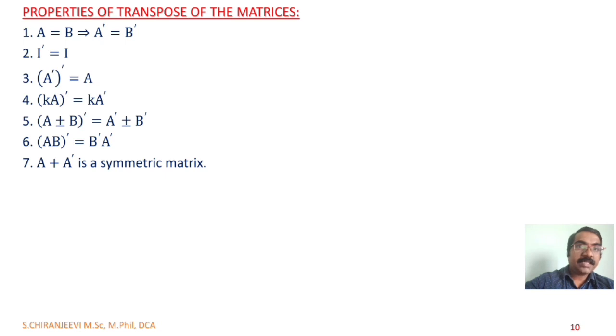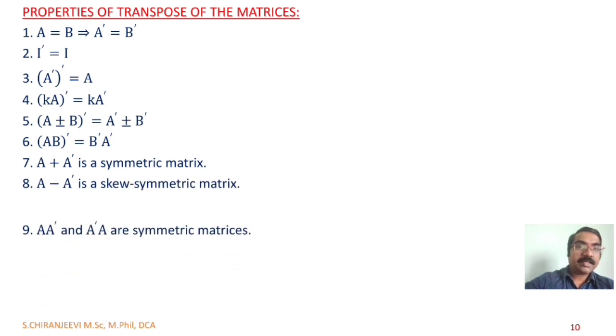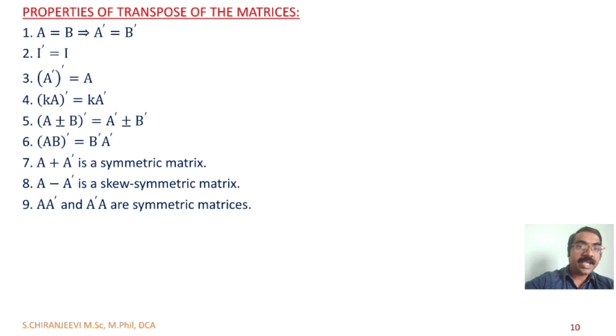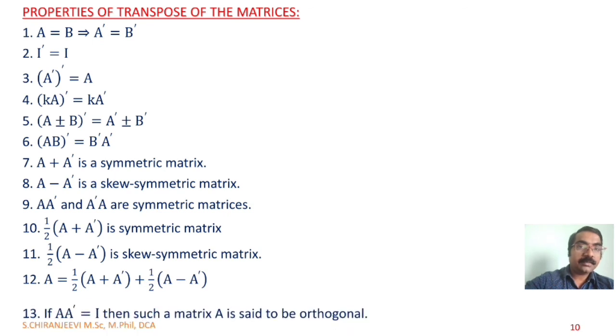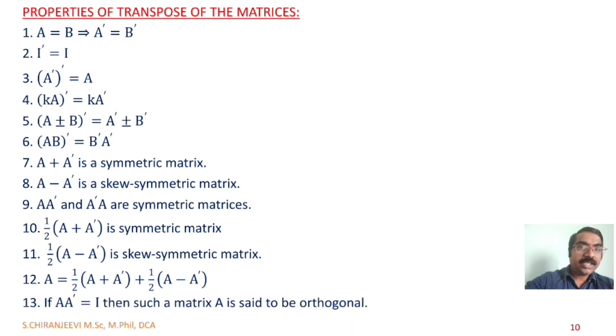A plus A dash is a symmetric matrix. A minus A dash is a skew symmetric matrix. A A dash and A dash A are symmetric matrices. 1 by 2 times (A plus A dash) is a symmetric matrix. 1 by 2 times (A minus A dash) is a skew symmetric matrix. A equal to 1 by 2 times (A plus A dash) plus 1 by 2 times (A minus A dash). If A into A dash equal to I, then such a matrix capital A is said